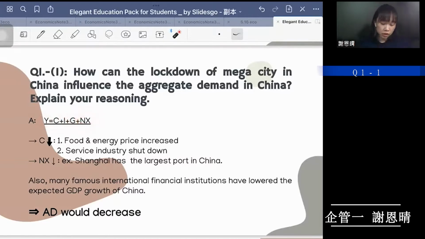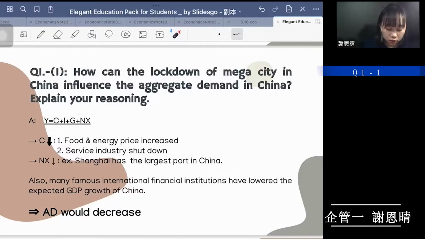So first, the consumption would decrease for 2 reasons. The first reason is because food and energy prices increased, which causes people not to want to buy food and energy as much as they did before.